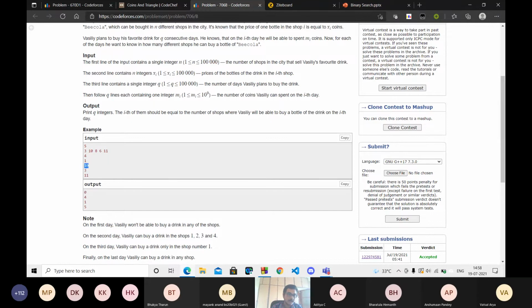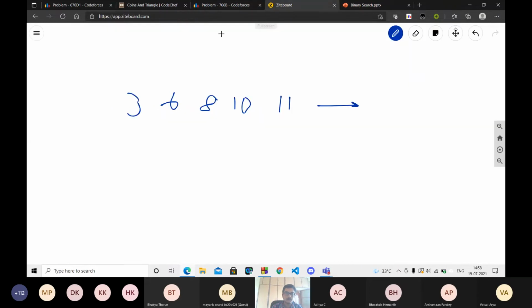For the second day, he has 10 coins. So with 10 coins, from how many shops can he buy? He can buy for 3, he can buy for 6, he can buy for 8, and he can buy for 10 also. He cannot buy for 11. Why? Because 10 is less than 11. So this is for the second day.